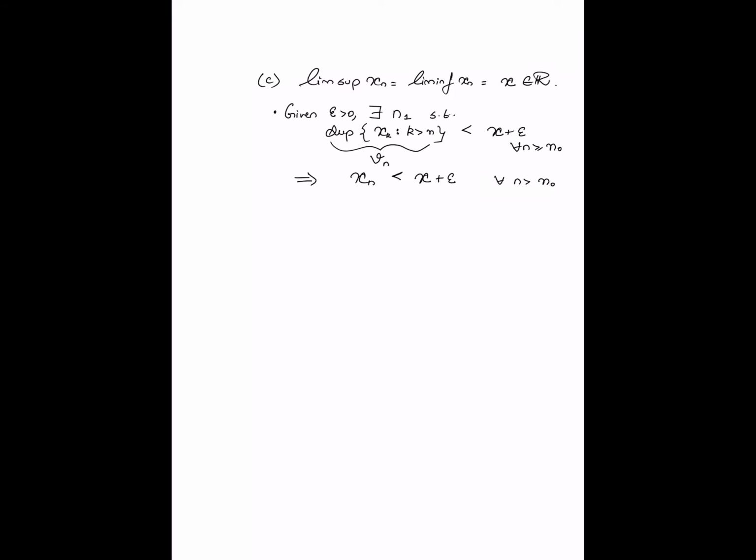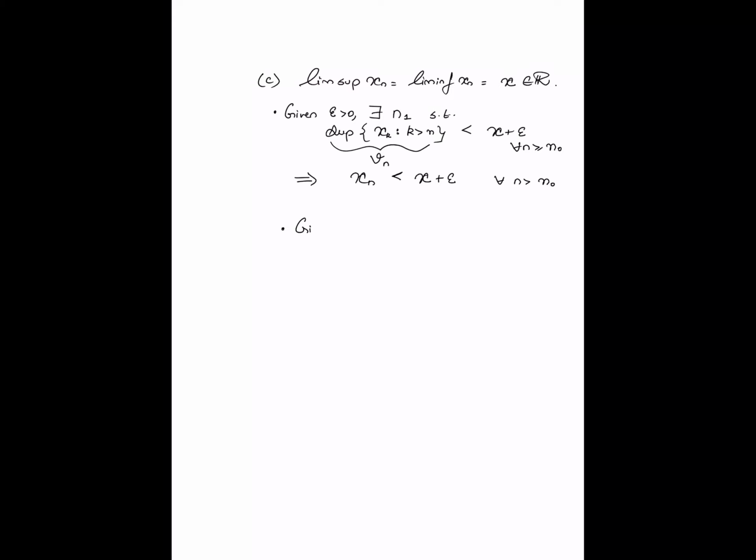Right? In particular, the fact that the earlier result that Vn is less than x plus epsilon holds for n greater than or equal to n naught means that it holds for n naught, right? Which means for all values of the sequence taken to the right of n naught, which means for all n greater than n naught, the supremum of those values is less than x plus epsilon. If the supremum is less than x plus epsilon, then clearly every value is also less than x plus epsilon, which is really all that I have written. Okay, so xn is therefore less than x plus epsilon for all n greater than n naught.